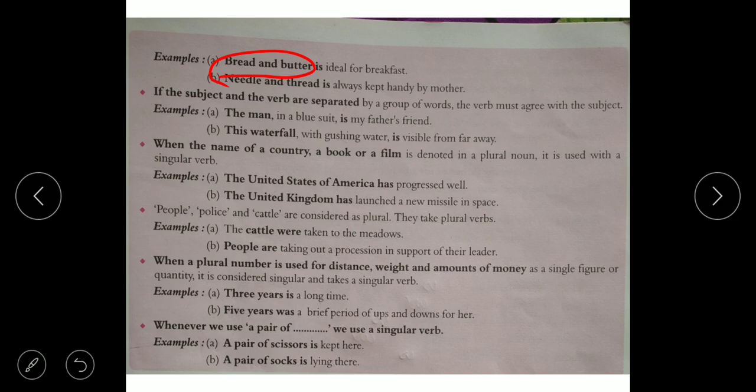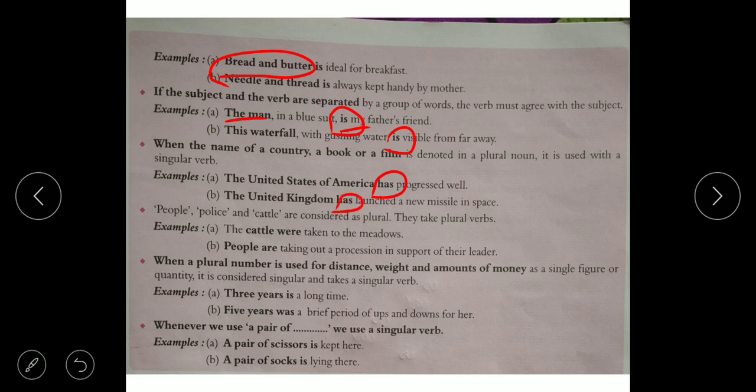If the subject and the verb are separated by a group of words, the verb must agree with the subject. The man, according to the subject, the verb is. This waterfall is. According to the subject you have to write the verb. When the name of a country, a book or a film is in plural form, like United States of America, it is used with a singular verb. The name of a country, a book, or a film always uses a singular verb. The United Kingdom has, singular verb.